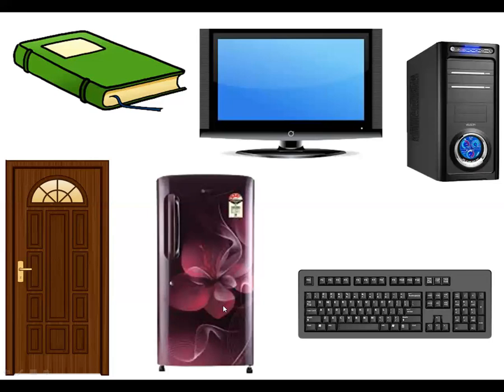Now, you all have this in your home. What is this? Fridge. Very good. And you all can see it is also of rectangular shape. Now, what is this? Have you seen it with your computers? Yes? This is a keyboard. And what is the shape of this? Rectangle. Very good. Now, move to the next shape.